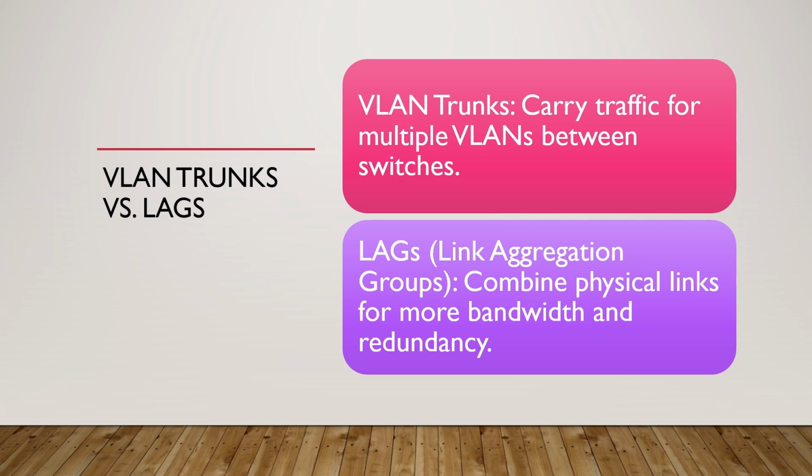A VLAN trunk carries traffic for multiple VLANs between switches. Think of it like a superhighway that multiple groups can use. A link aggregation group, or a LAG, on the other hand, combines multiple physical links into one to increase bandwidth and provide redundancy. Some vendors like to call LAGs trunks, so that's why I include this slide.